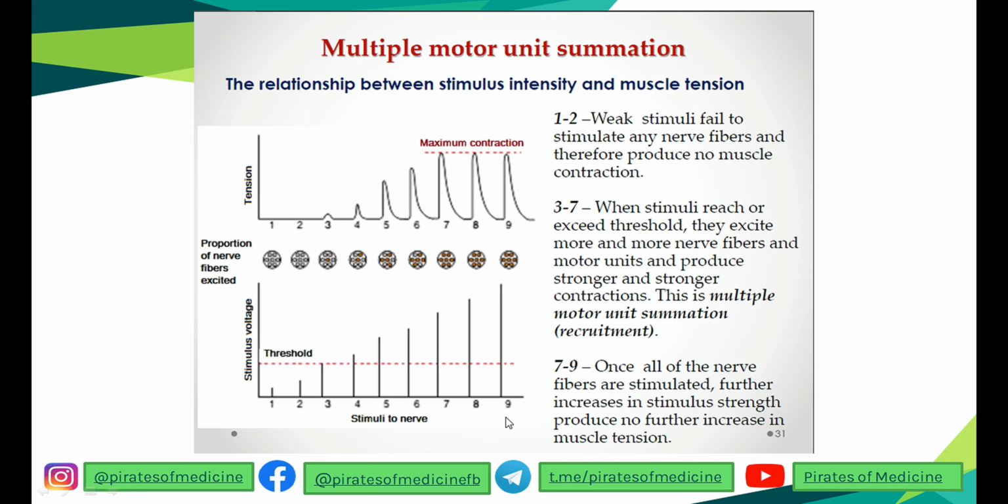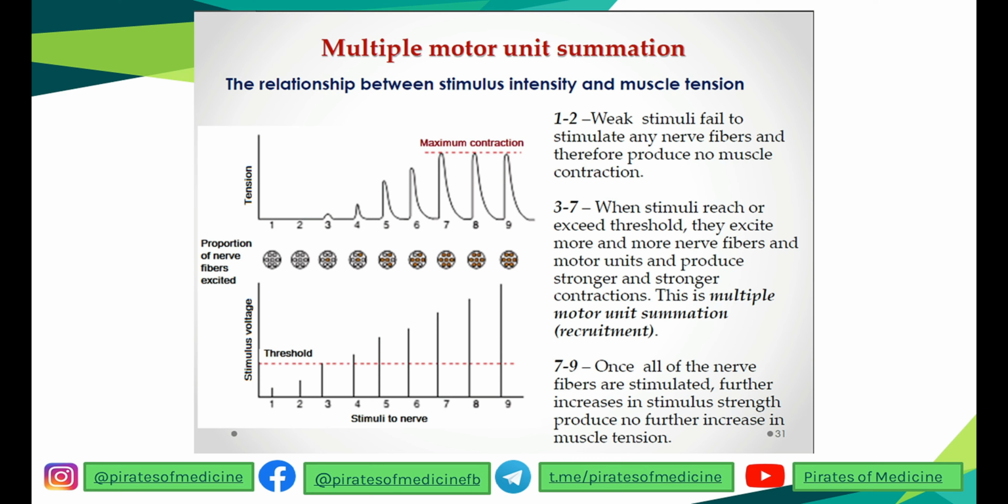But once a particular limit is reached, you can see over here, once all the nerve fibers are stimulated, it does not cause any further contraction in the muscle fiber. So you can see the threshold reached, the muscle started contracting, more impulses came, more contraction occurred, but after this maximum contraction is reached, higher and higher impulses will not cause greater contraction. So this is the relationship between an impulse coming to the muscle and the resulting contraction.